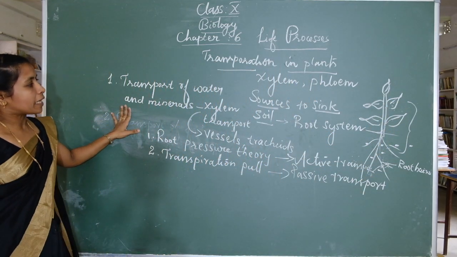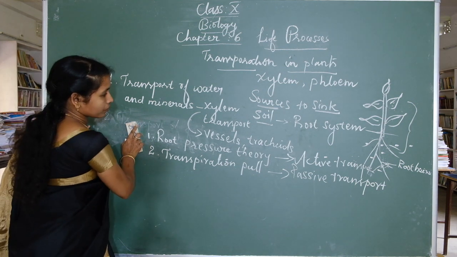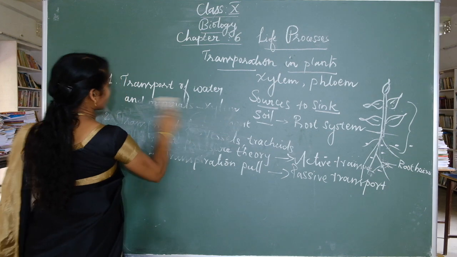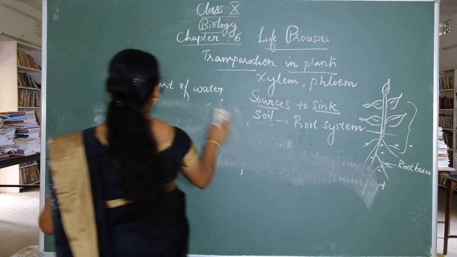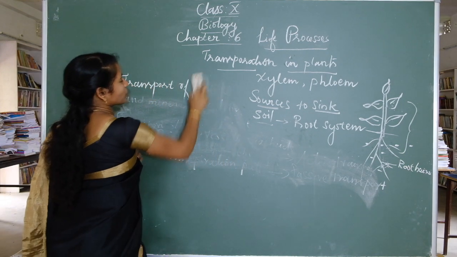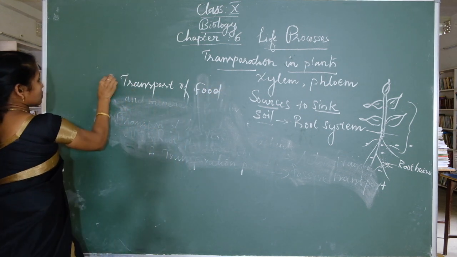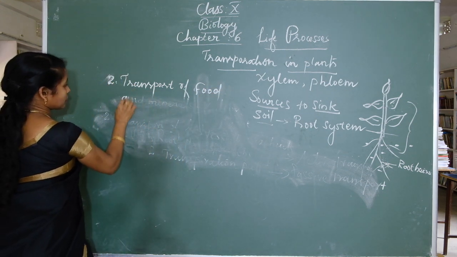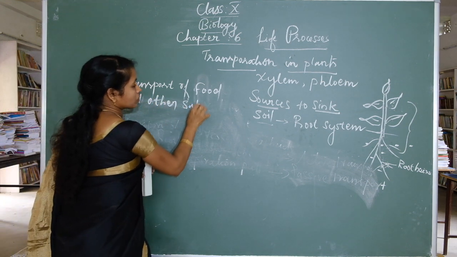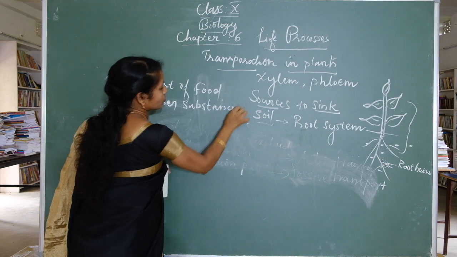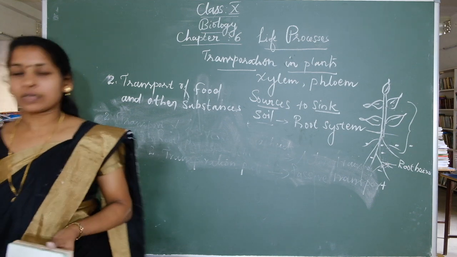Then the second one, transport of food and other substances.